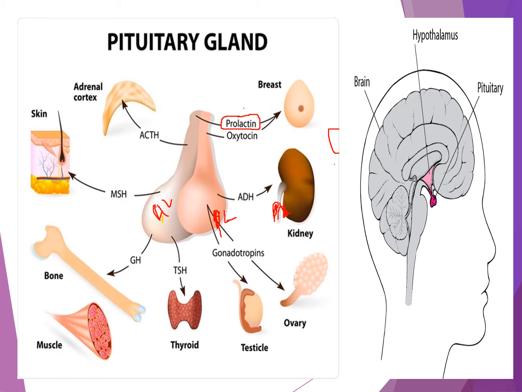Normally, the synthesis of growth hormone is regulated by the hypothalamus, which releases two separate hormones. That is, first one, growth hormone releasing hormone, and growth hormone release inhibiting hormone, otherwise known as somatostatin.